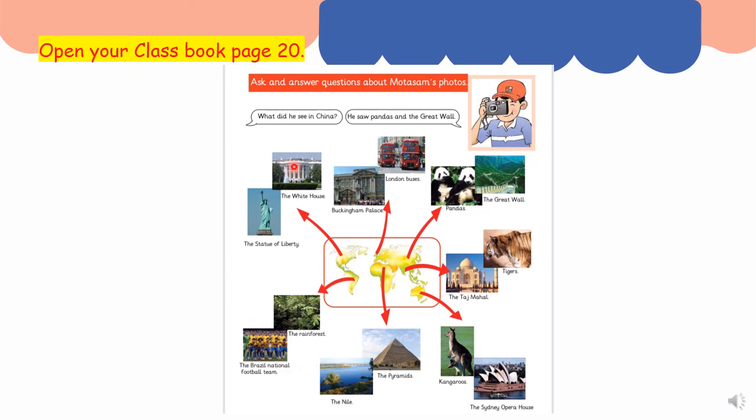So now we are going to ask and answer questions. What did he see in China? Very good. He saw pandas and the Great Wall.